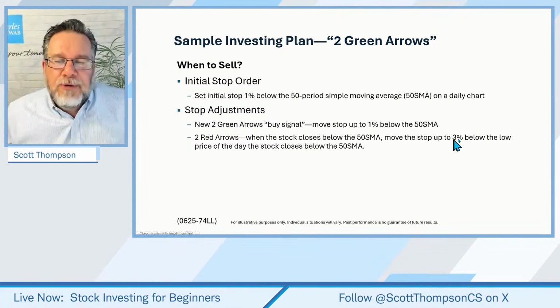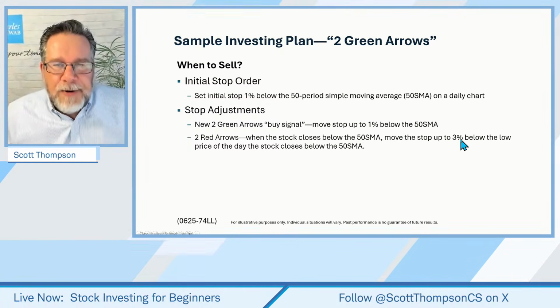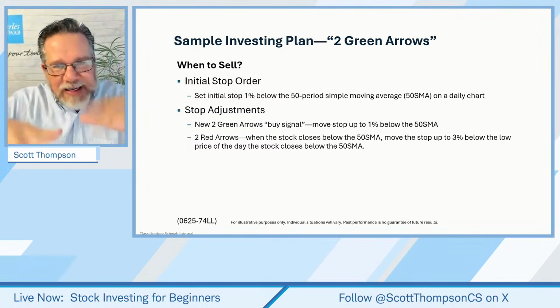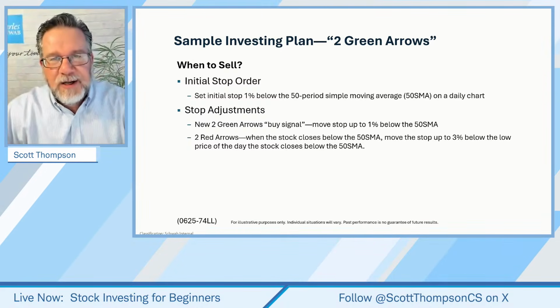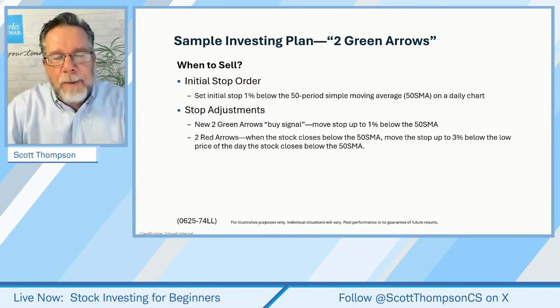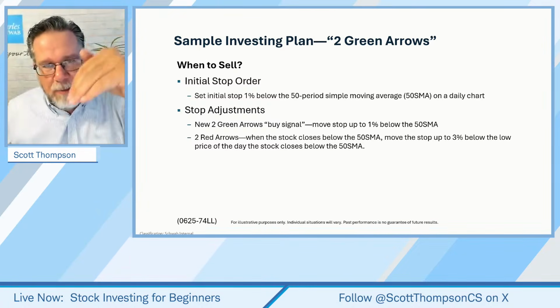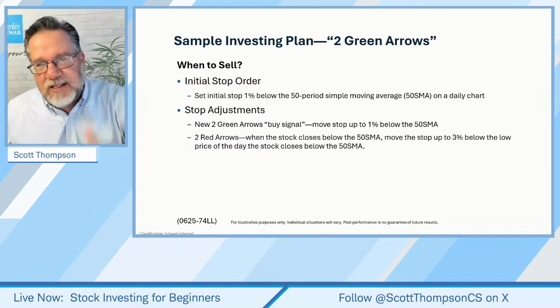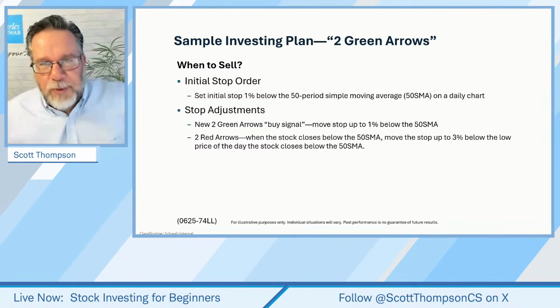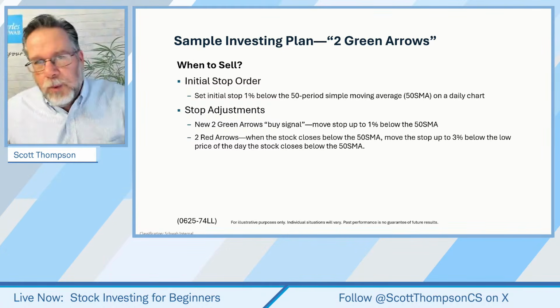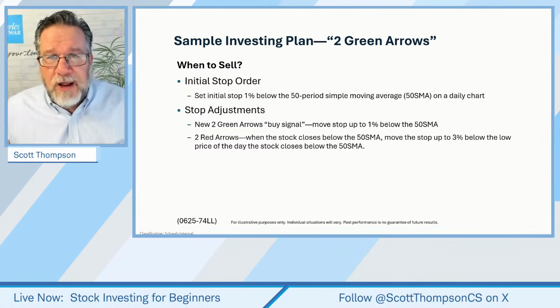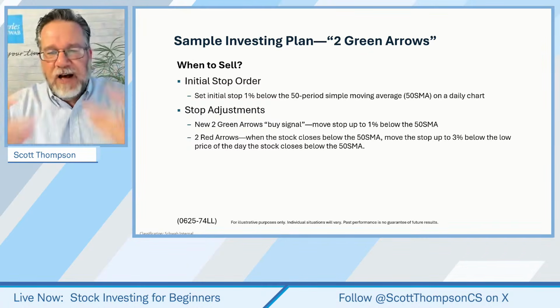We're going to put the stop 3% below the low price of that particular day, trying to give the stock a chance to keep trending. Does that make sense? We don't want to just get out, because how many times have we seen the stock dip below the 50-day moving average, 2 days later it's back above and off to the races again. If we get out just because it closes below the moving average, we may not be in the trend, and we're trying to allow that trend to develop.